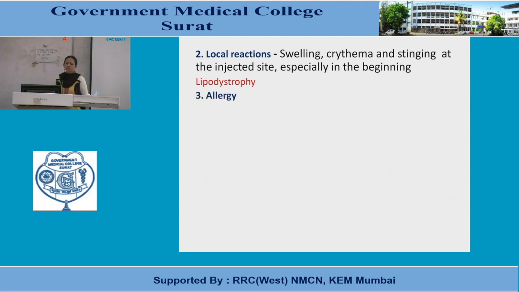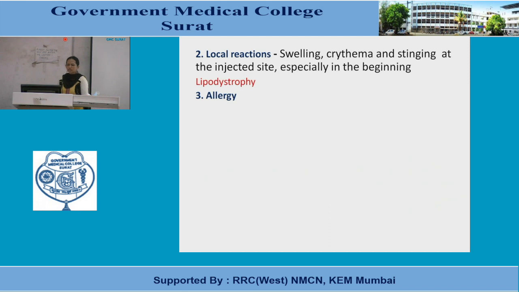Third is allergy. Any type of allergy or hypersensitive reaction also depends on the purity of insulin. We have seen porcine, beef insulin or human insulin, they are highly purified. There are fewer chances of allergy, and the insulin preparations prepared by recombinant DNA technology also have fewer chances of allergy, but clinically it is not much proven.